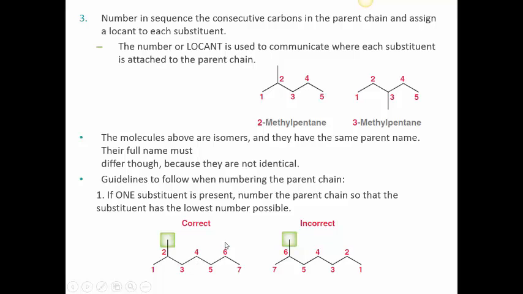Another example of such controversy is shown down here, which is a heptane parent molecule with a methyl group, and this molecule could be called 2-methylheptane or 6-methylheptane. Obviously, 2-methylheptane is correct because you want to number in the direction that gets you to the first branch in the fastest possible way. Another way to look at it is to have a smaller integer. If you could call it 2-methylheptane, why would you call it 6-methylheptane?